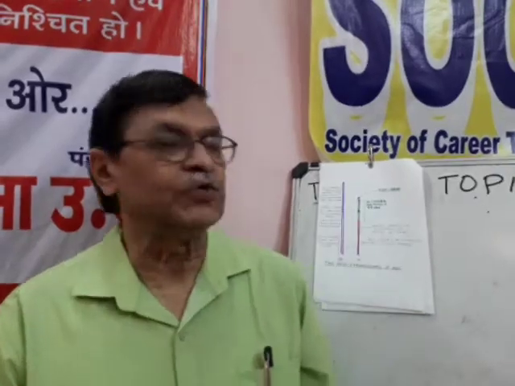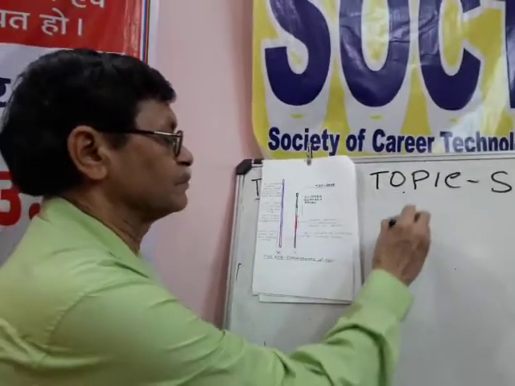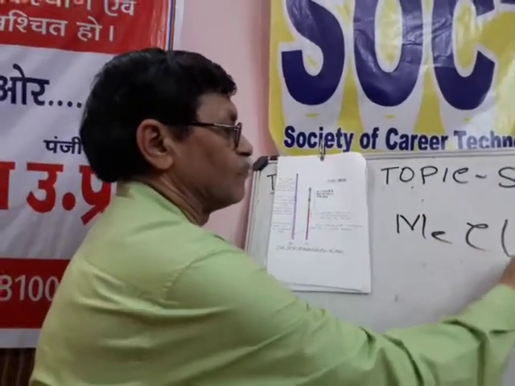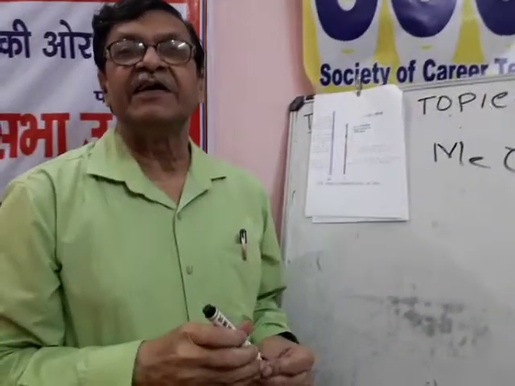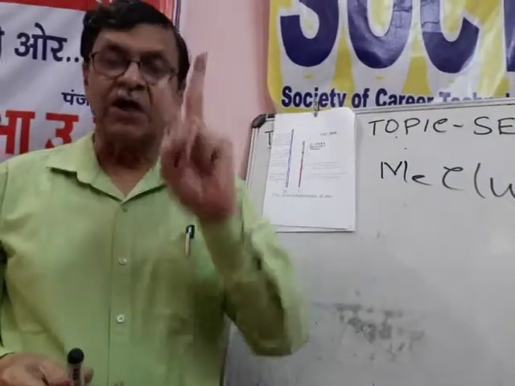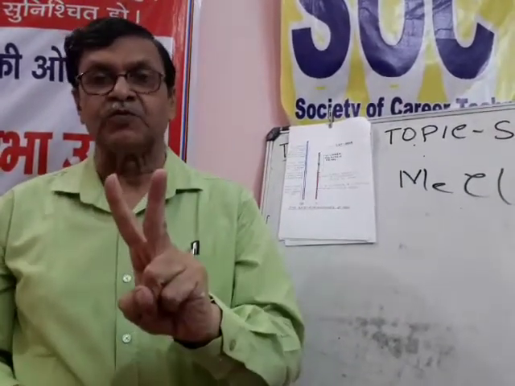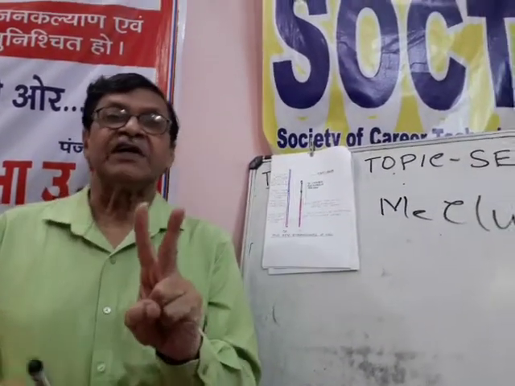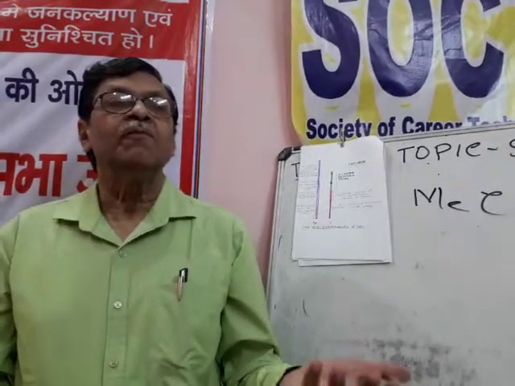For a pretty long time it was not clear, but in 1902 McClung and Wilson found that there are two types of chromosomes, autosomes and sex chromosomes. The autosomes are of the same type in both male and female individuals, but the sex chromosomes are of different types in male and female individuals.